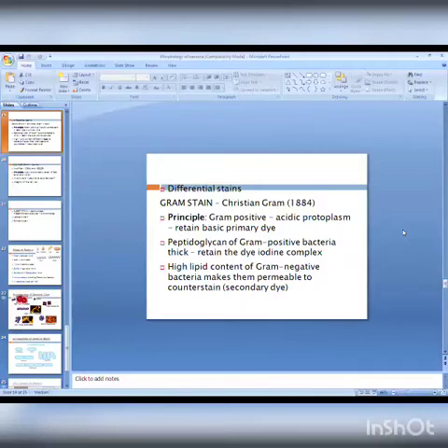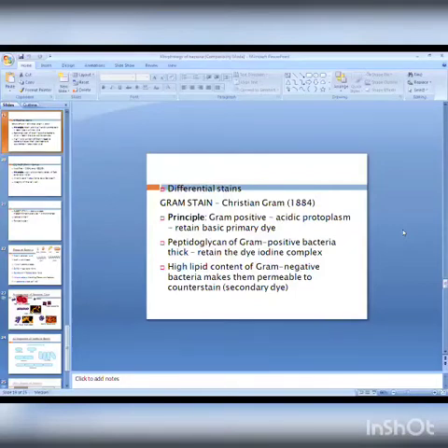Whenever a mordant is used in a procedure, the function of the mordant is to fix the primary stain, a firm fixation of the primary stain to the cell. After 3 minutes, wash with tap water and decolorize the smear with absolute alcohol.